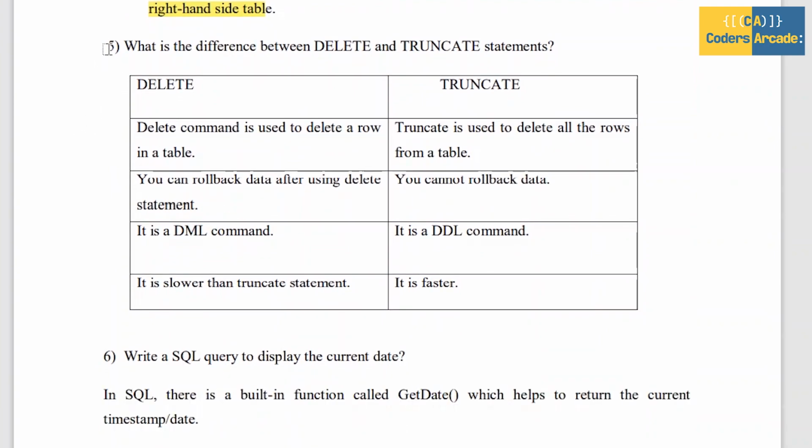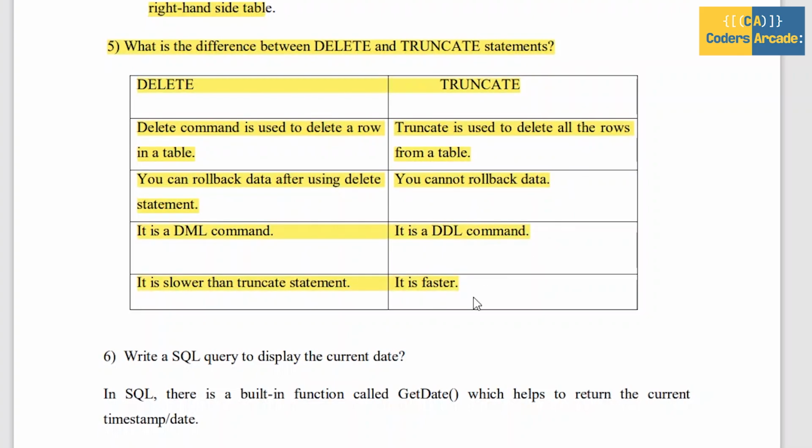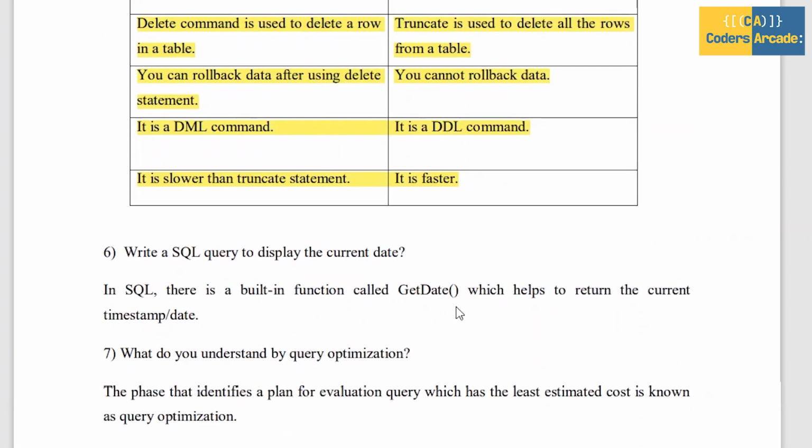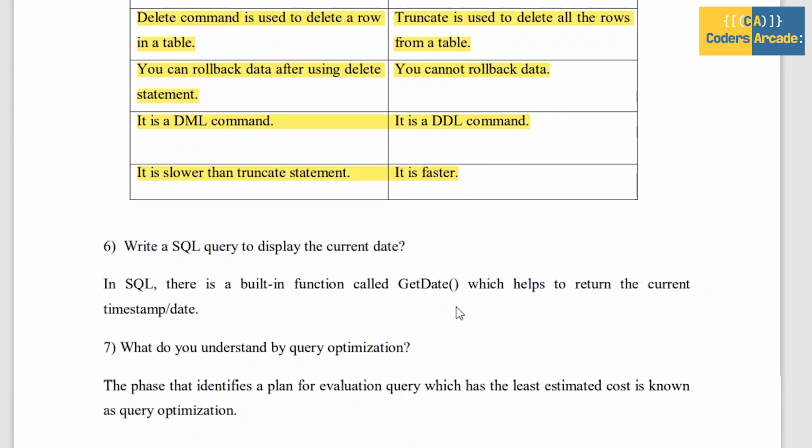Next, moving on to the fifth question. The fifth question is, what is the difference between the delete and truncate statements? First, delete. The delete command is used to delete one or more rows in a table, and the truncate command is used to delete all the rows in the table. The delete command is slower than the truncate statement, and obviously truncate is faster than delete. Delete is a DML, data manipulation language command, and truncate is a DDL, data definition language command. And these are all the differences between the delete and truncate statements.